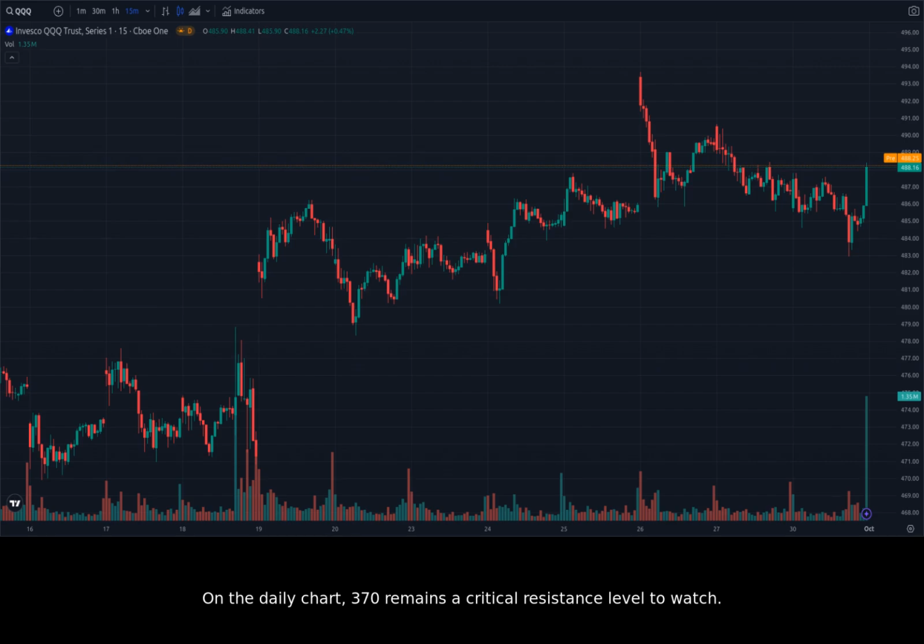On the daily chart, 370 remains a critical resistance level to watch. If QQQ breaks above this level, it could indicate a bullish breakout, suggesting a sustained upward trend. However, if the stock continues to struggle to break above 370, it could signal that the bears are still in control. On the hourly chart, the 365 level, which was previously a resistance level, now acts as support. If the stock falls below this level, it could indicate a shift in momentum, with the bears gaining control.